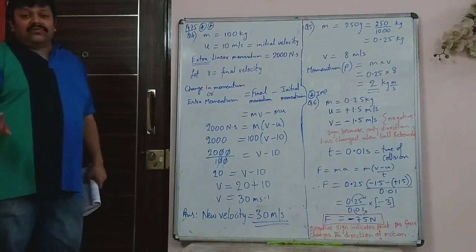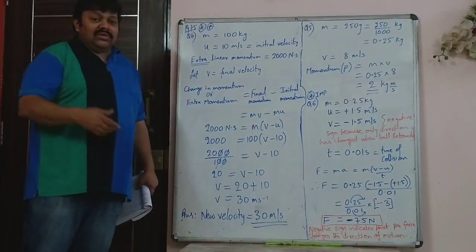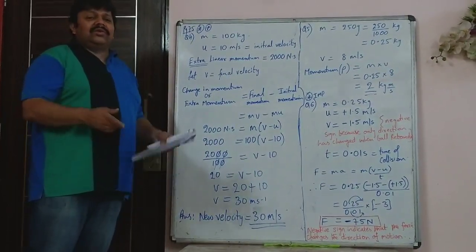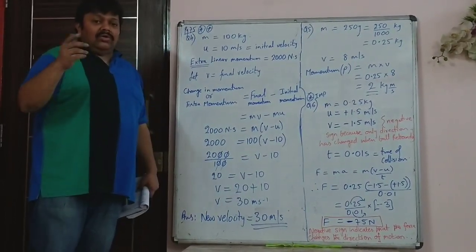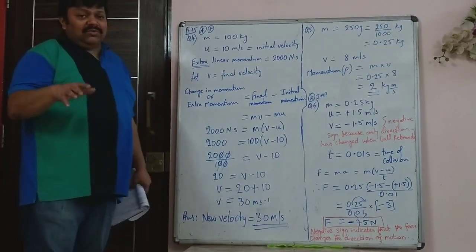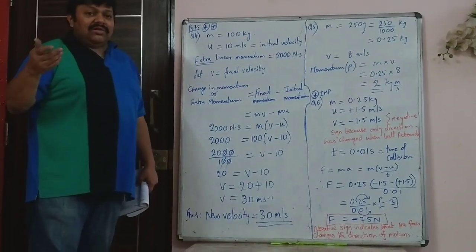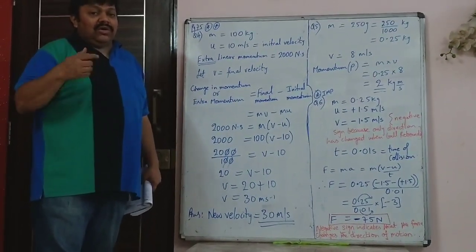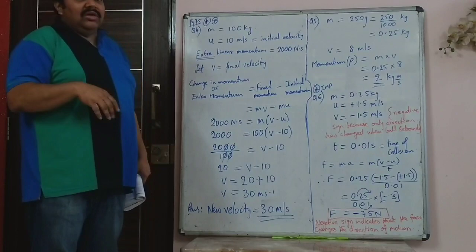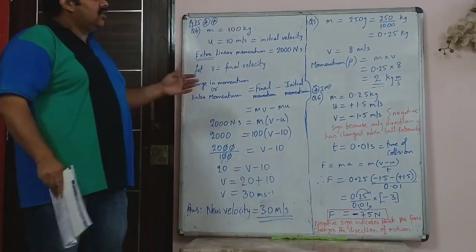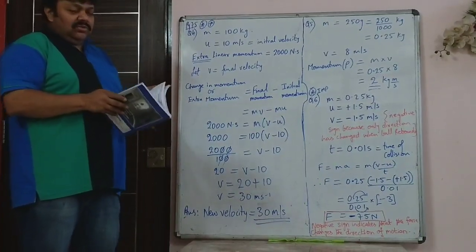Now I will give you just 4 sums for homework. Please try those sums and I will write the homework sums so you can try it. Those are very basic simple sums. If there is any doubt, you can send it in the group. Last week I explained that you send one or two sums of maths separately, which I will ask for in between so that I am sure that you are attempting the congruency sums. But this you need not send. These are very simple sums. But if you have any doubt, you can send it in the group of the physics homework, which is just 4 or 5 sums.